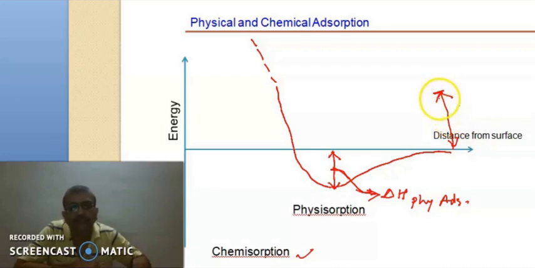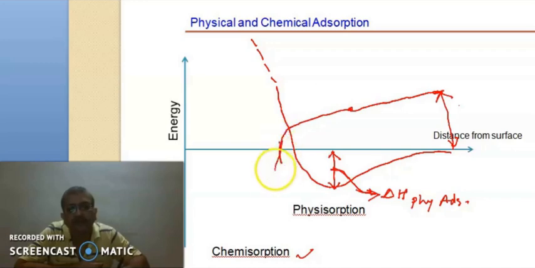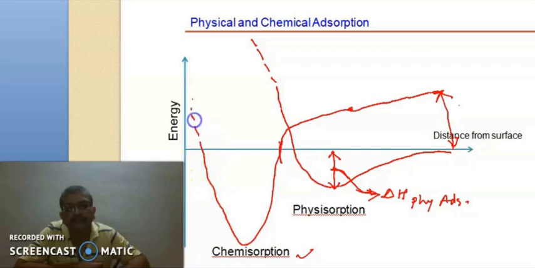Initially, when the adsorbate and adsorbent molecules are at infinite distances, they will have this much energy. When they are brought together, their energy will decrease. Initially it will decrease slowly, but then it will decrease rapidly and form a chemical bond, with a rapid decrease in energy, and then after a certain distance it will again start increasing to infinite distances. My diagram is not so good, but we can imagine what is exactly happening here.